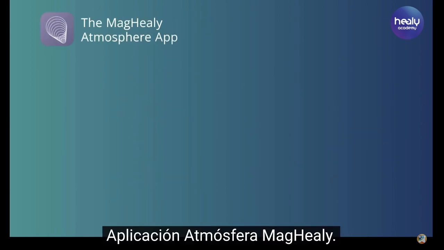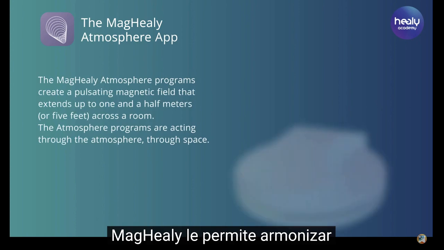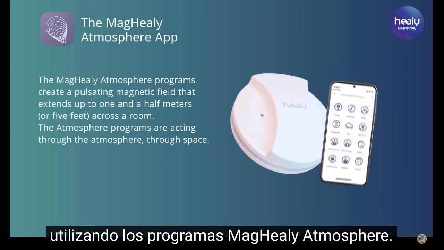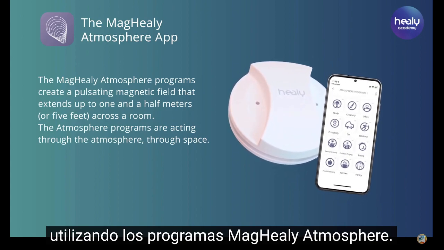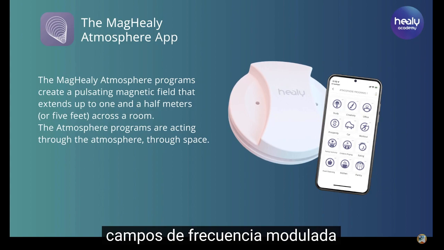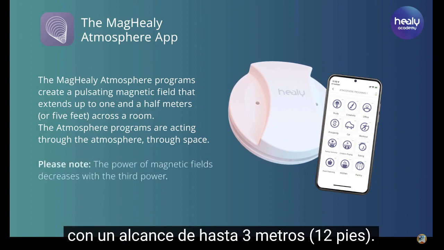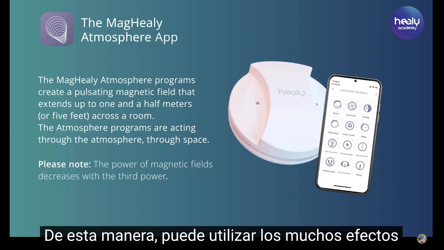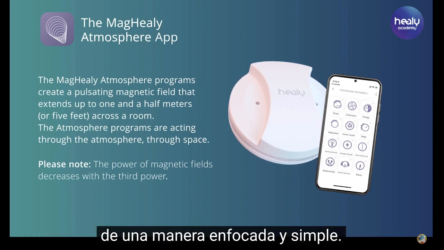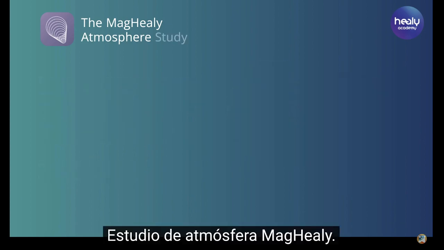MagHealy Atmosphere App. MagHealy allows you to harmonize your surrounding space with a single click on your smartphone using the MagHealy Atmosphere programs. For this purpose, it generates frequency-modulated fields with a reach of up to 3 meters or 12 feet. This way you can use the many effects of electromagnetic fields in your everyday life in a focused and simple way.